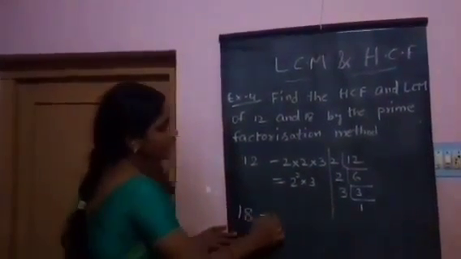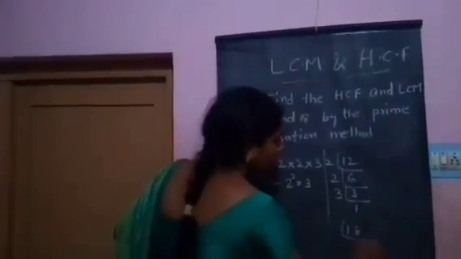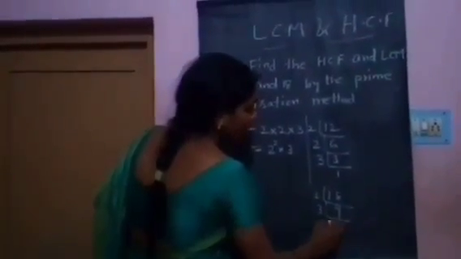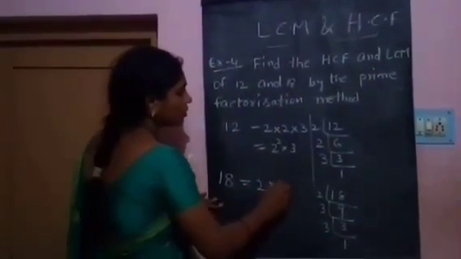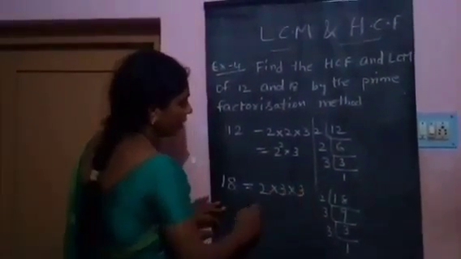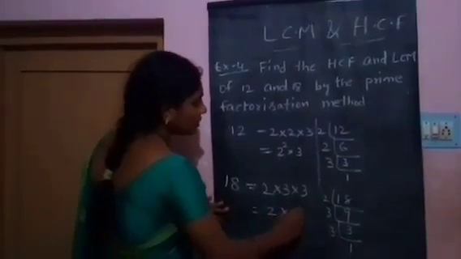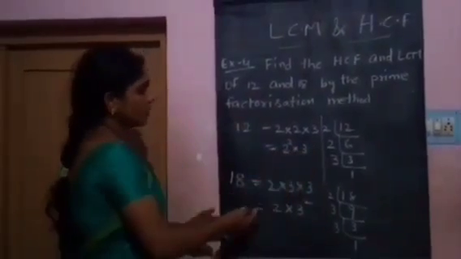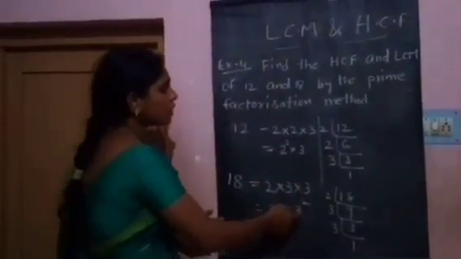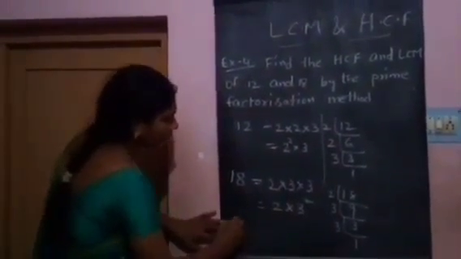18 can be written as 2 nines are 18, 3 threes are 9, 3 ones are 3. That is 2 into 3 into 3, equal to 2 into 3 square. 12 can be written as 2 square into 3 and 18 can be written as 2 into 3 square.